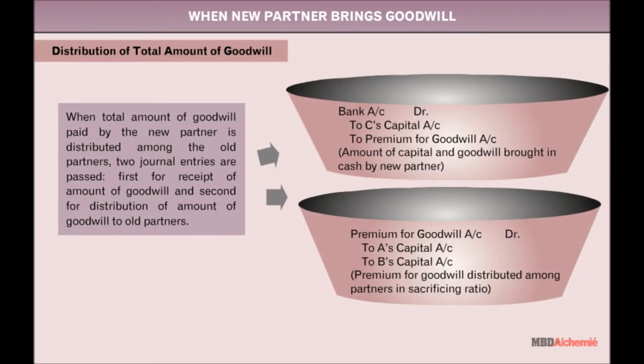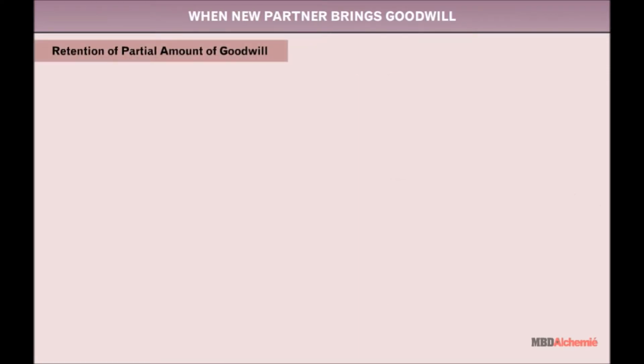When the total amount of goodwill paid by the new partner is distributed among the old partners, two journal entries are passed. First, for receipt of the amount of goodwill, and second, for distribution of the amount of goodwill to old partners. Retention of partial amount of goodwill.